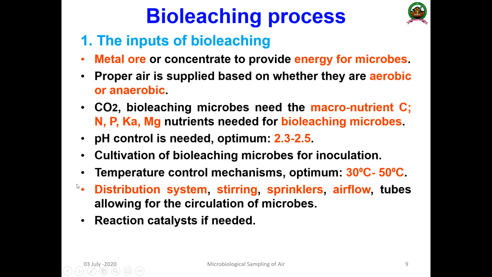Then the next one is the distribution system, such as stirring or sprinklers, air flows, or tubes that allow for circulation of microbes. And the reaction catalyst also, if it is required, should be provided. So those are the important aspects of the input of bioleaching.